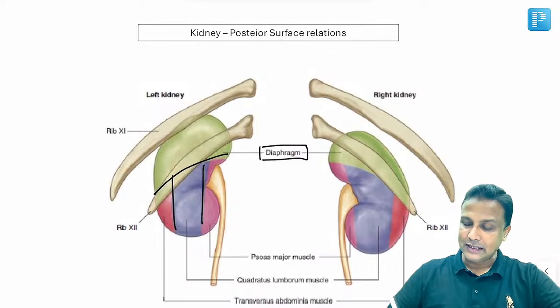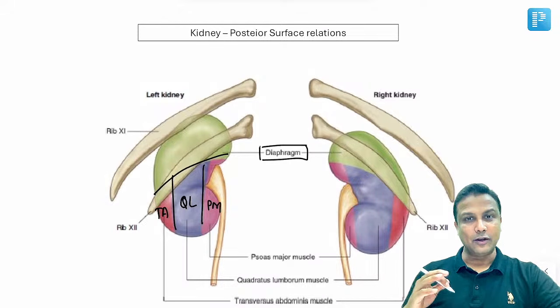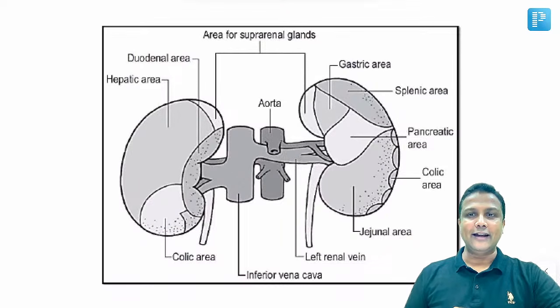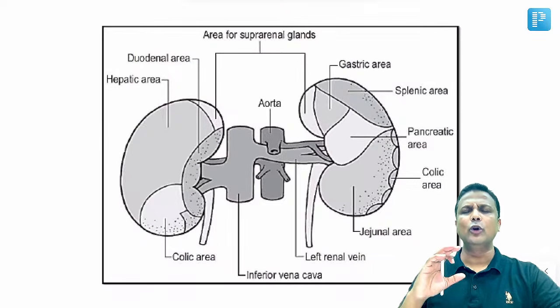Absolutely right. And then below here, medially there will be psoas major muscle, and then just lateral to that quadratus lumborum muscle, and just lateral to that transversus abdominis muscle. So that will be the posterior surface relations of both the kidney. Now welcome to anterior surface relation. This image based question was given to you, sir. So how to deal with this one?